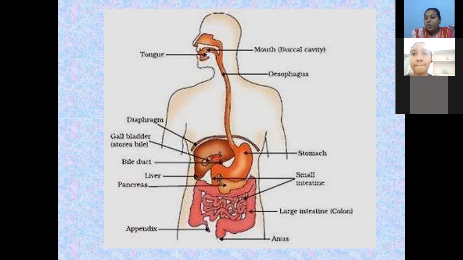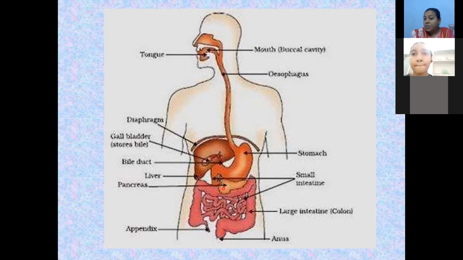Next, these are the glands. These glands secrete their secretions into the small intestine. These secretions contain enzymes. Liver secretes bile. This bile helps in the emulsification of the fat present in the food, nothing but digestion of the fat.